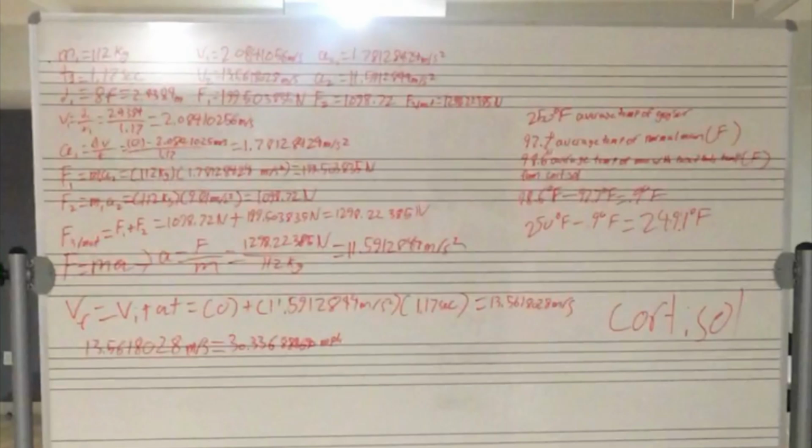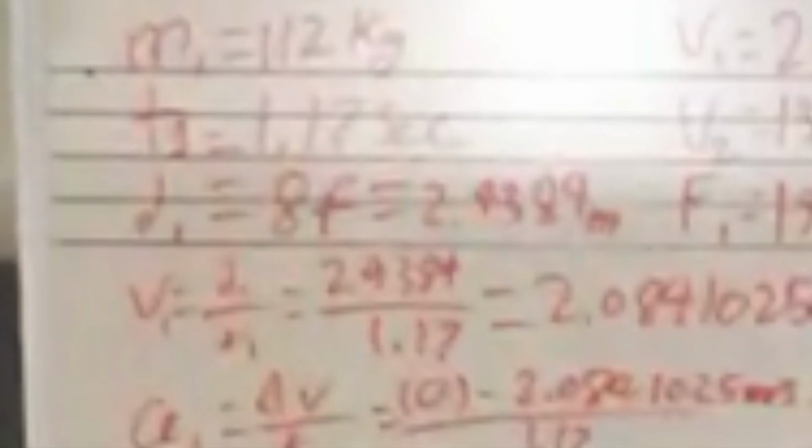In the film, we see a knight flying upward at alarming speeds in a canyon. After research and observation, I figured out that the rock behind him is about 8 feet tall, or 2.4384 meters, and that he covers the distance between the ground and the rock in 1.17 seconds. By taking the distance and dividing it by the time we get our first velocity, 2.084105 meters per second. Next, we need our first acceleration.